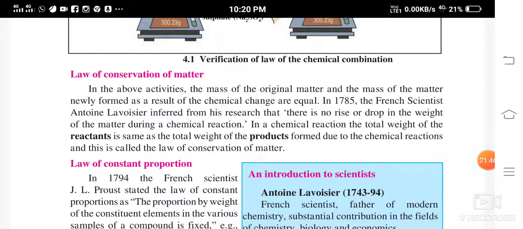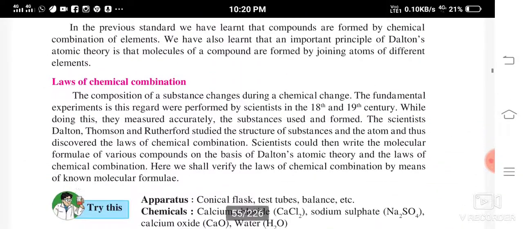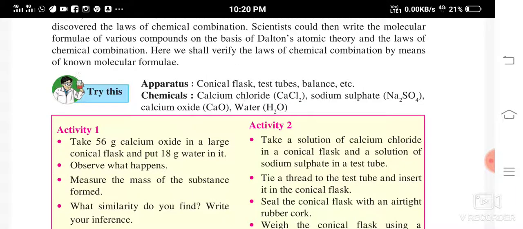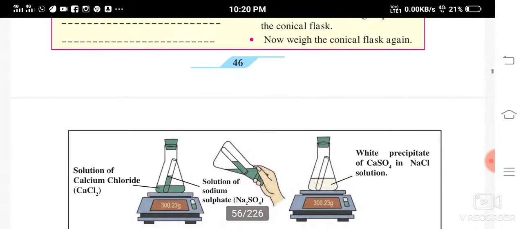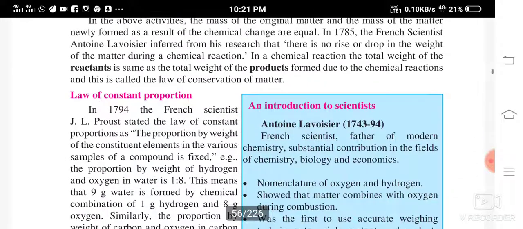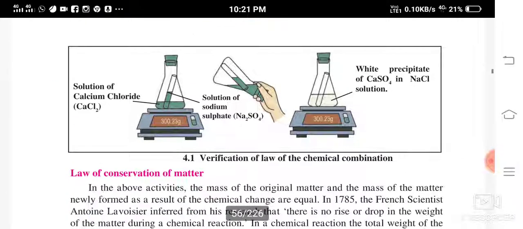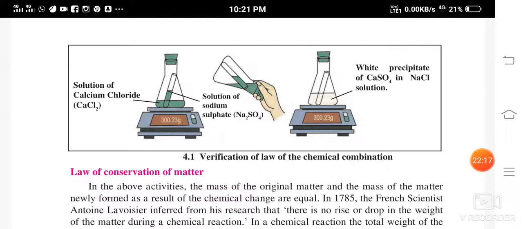Students, I hope you understood the laws of chemical combination and the activities I told you, and this law of conservation of matter. I hope you understood both of these. So in the next video, let us continue with the law of constant proportion. So go through this again and again. These laws are important. So let us continue in the next video.